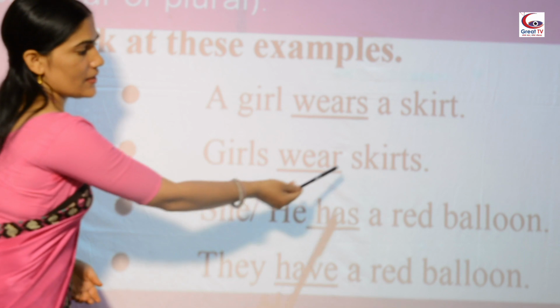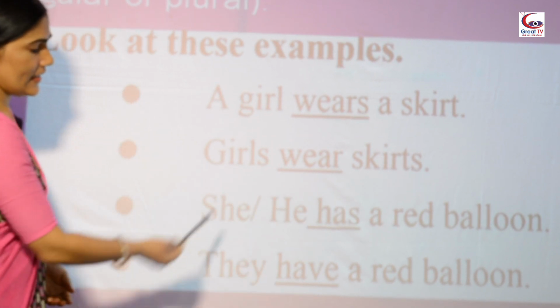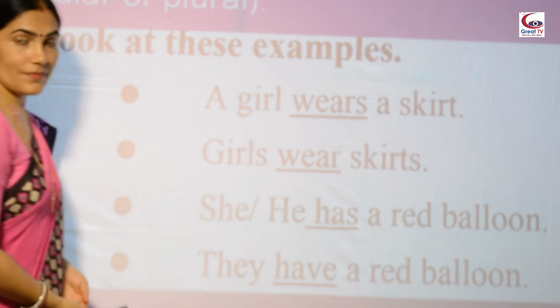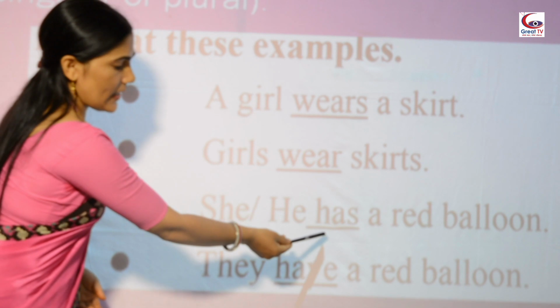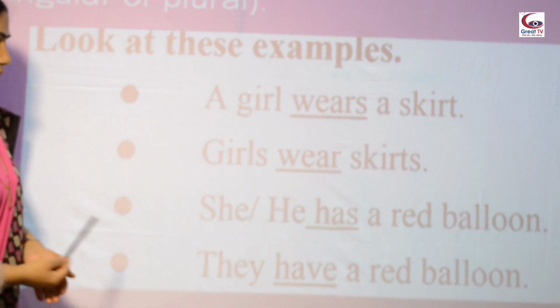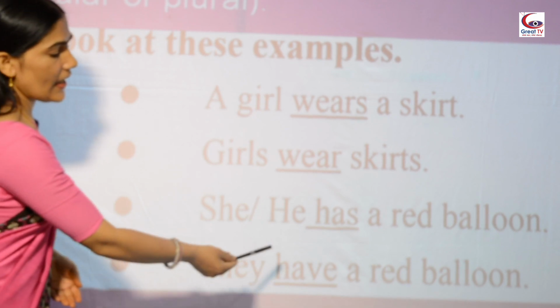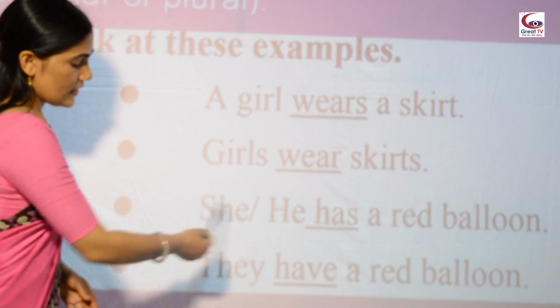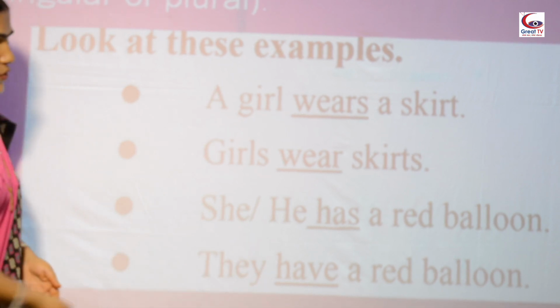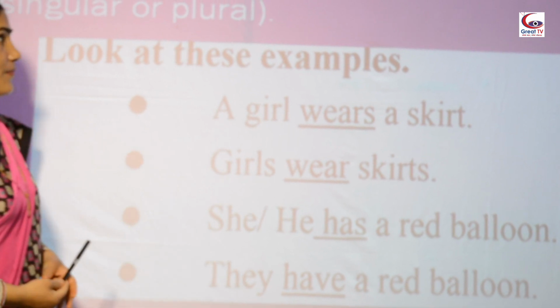Girls wear skirts. Similarly, she or he has a red balloon. It is a singular pronoun, so it is followed by a singular verb. She has a red balloon. They have a red balloon. They is a plural subject, so it is followed by the plural verb have.